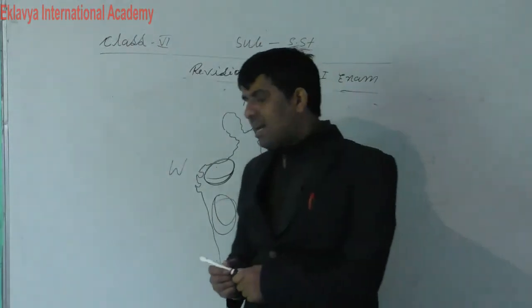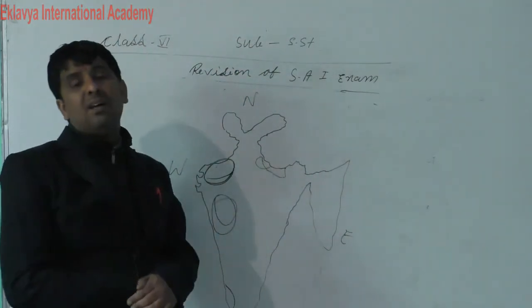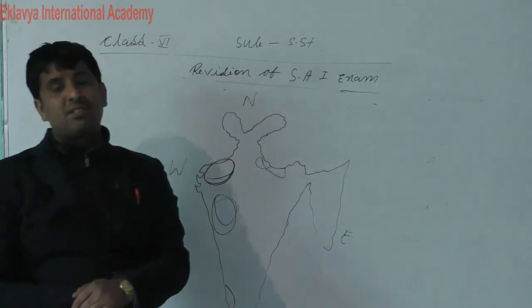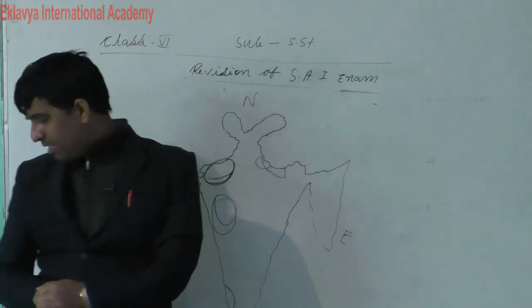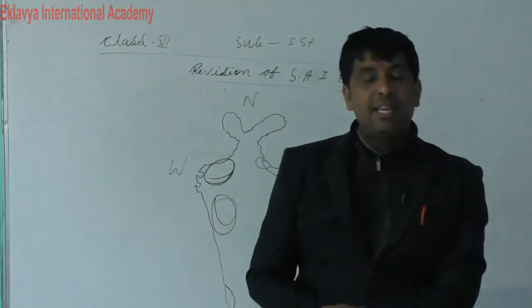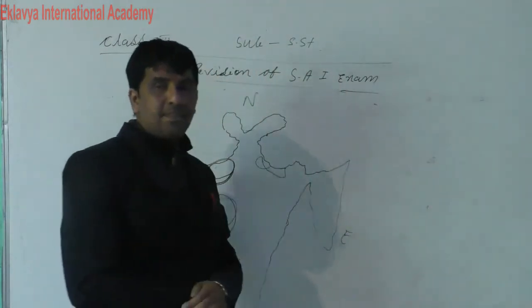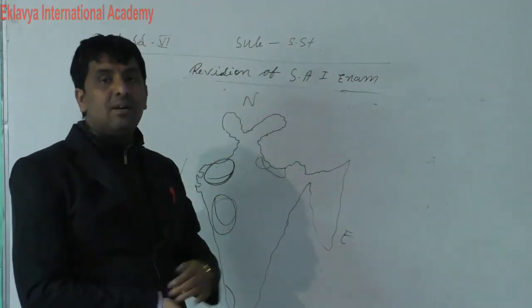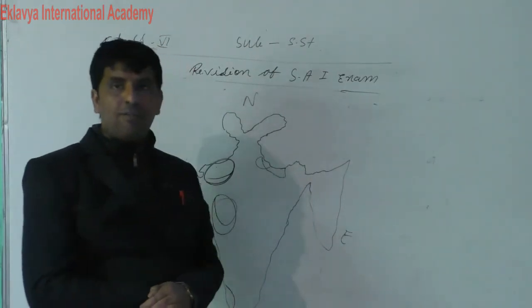So these are the states. States are situated in the following directions. So you have to learn that. You have to see page number 116 in your book, and you have to fully focus on this type of maps: where each state is located in the map of India.